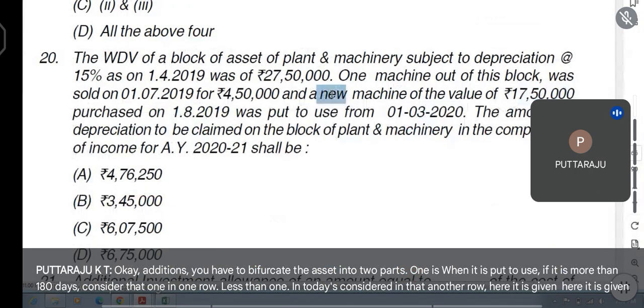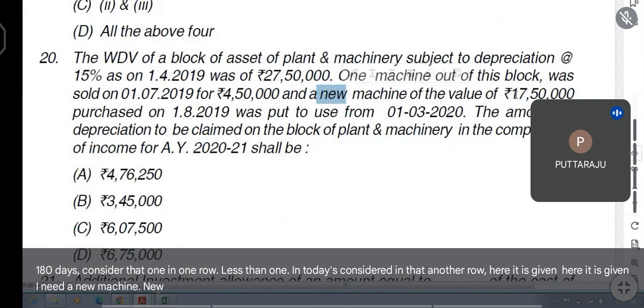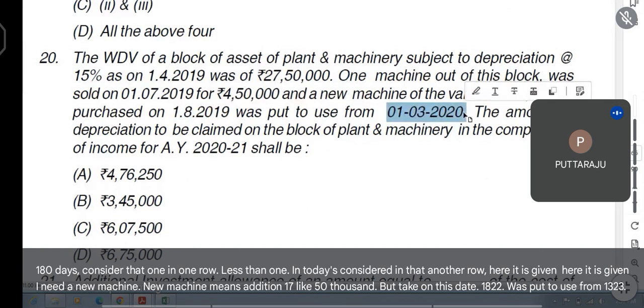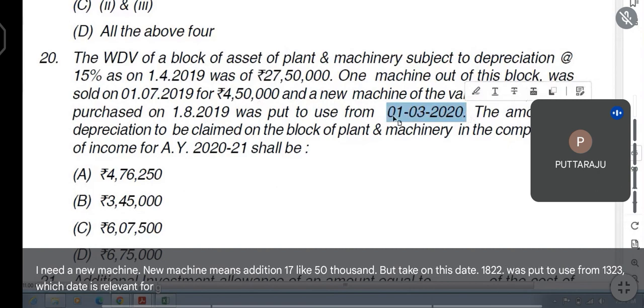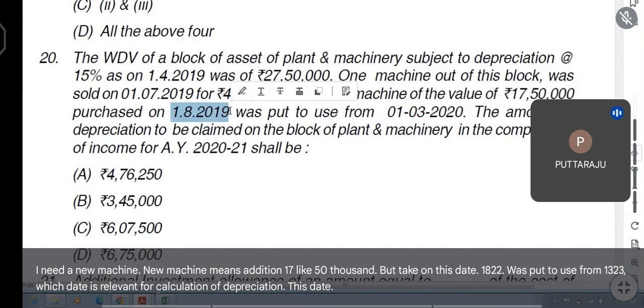And a new machine. New machine means addition. 17,50,000, purchased on this date. 1/8/2022, was put to use from 1/3/23. Which date is relevant for calculation of depreciation? This date, this one, or this one?